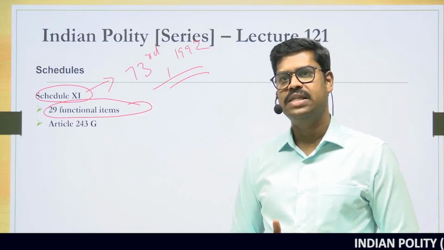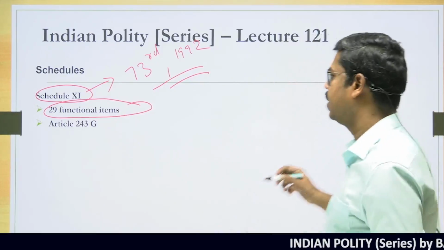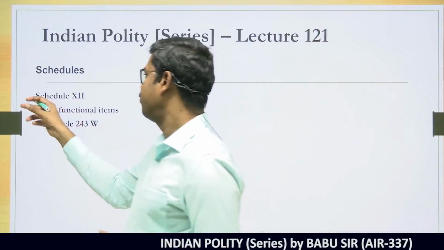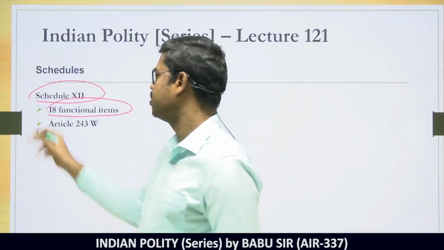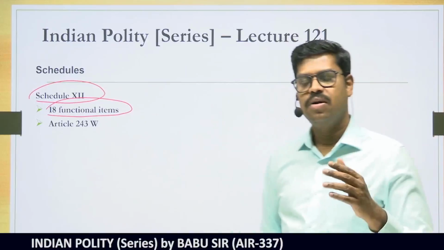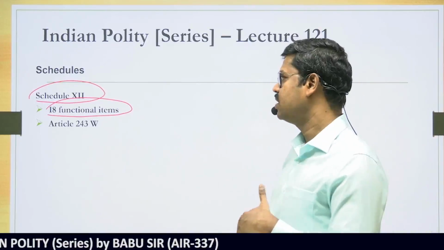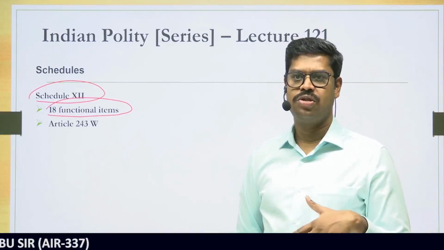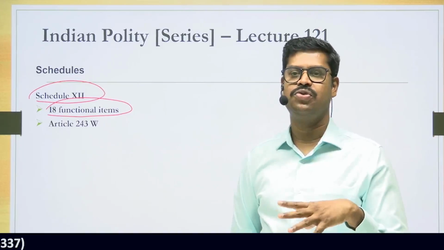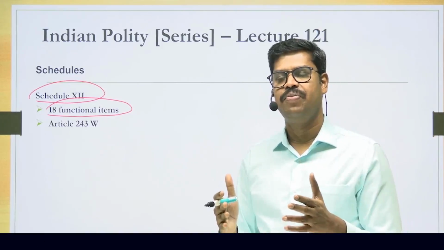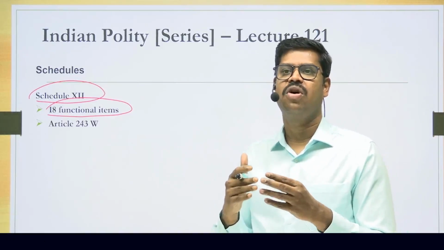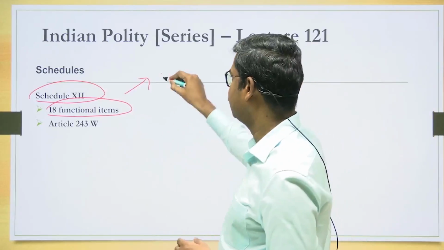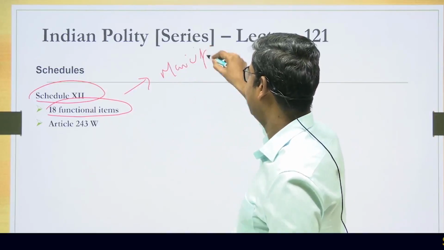Now similarly, the 74th Constitutional Amendment Act 1992 has inserted the Schedule 12 of the Constitution, and the Schedule 12 deals with 18 functional items. What is the understanding you should have with regard to the Schedule 12? It contains certain functional items, and these are the areas on which, if any function is to be delegated to the municipalities, it can be given by the concerned state legislature. That's the basic understanding you should have.